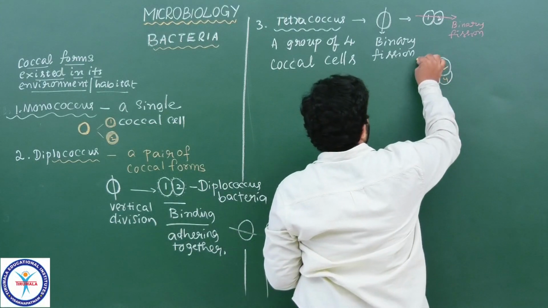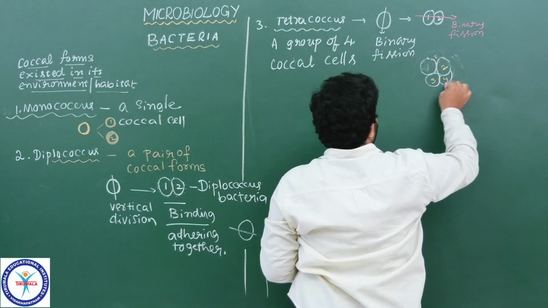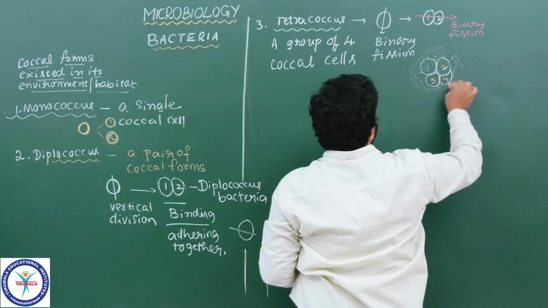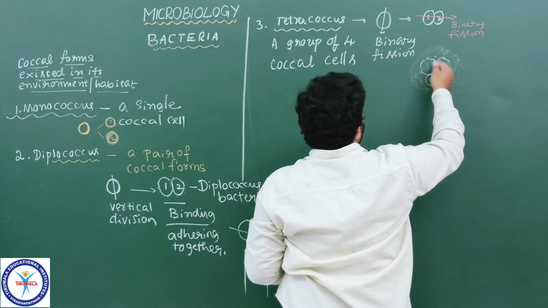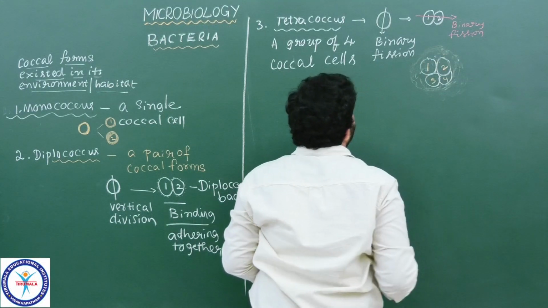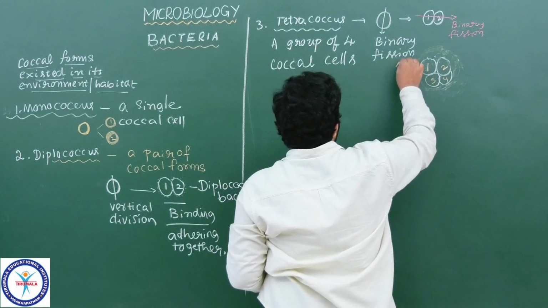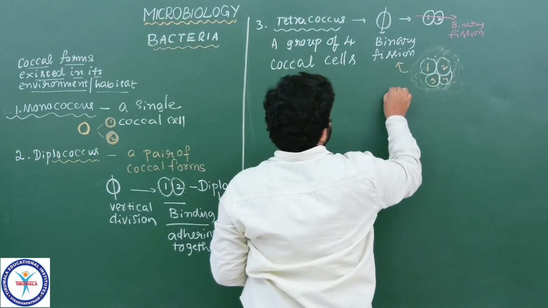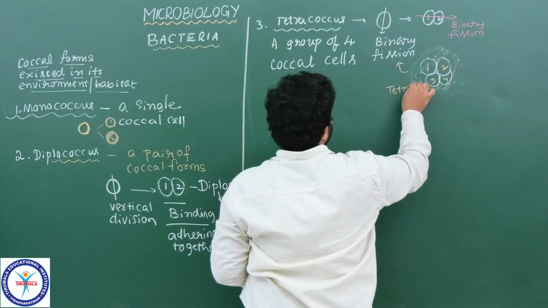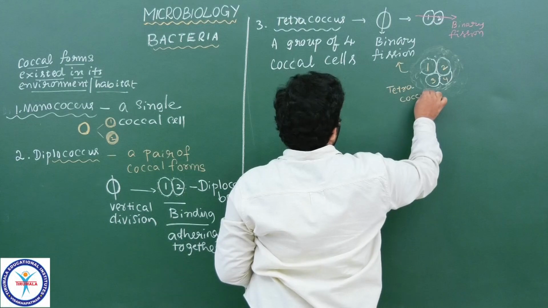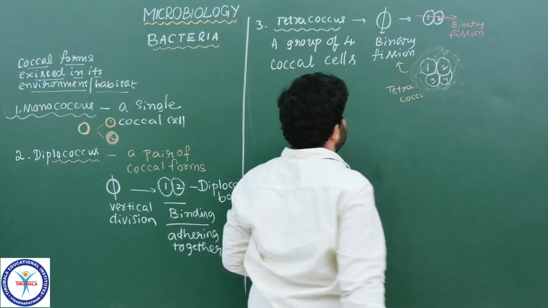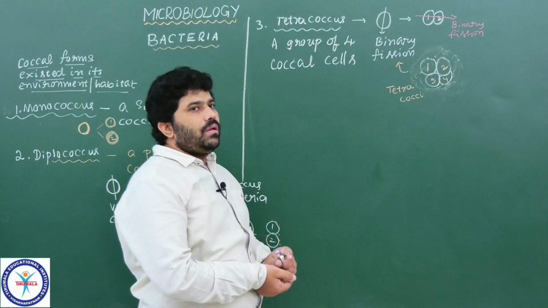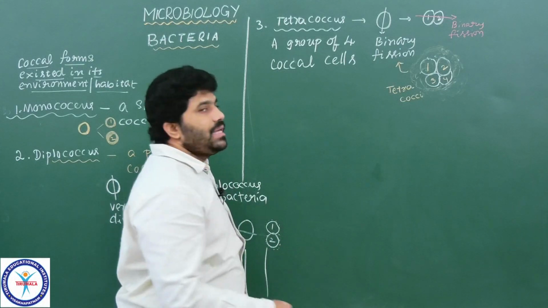All these appear like a single organism, but here it is not a single organism. How many bacterial cells do we see? Four bacterial cells we see here. This type of arrangement in the coccal forms of bacteria is called tetracoccus. Tetracoccus bacteria, please remember. Tetracocci or tetracoccus bacteria. Understood? So the tetracocci form we have also seen.